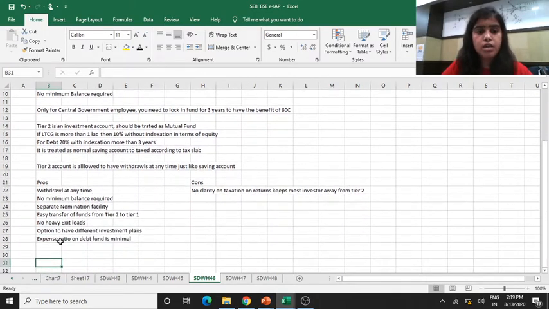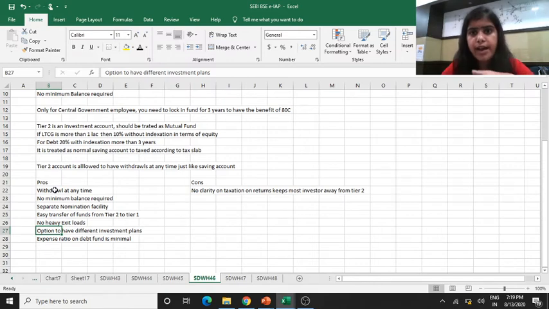What are the pros and cons? Withdrawal you can do anytime, no minimum balance is required, and there are separate nomination facilities. In Tier 1, these things are not possible; the money is blocked till the age of 60. In Tier 2 you can withdraw money anytime. There is easy transfer from Tier 2 to Tier 1, no heavy exit load, and the option to have different investment plans, just like Tier 1. You can go for equity, debt, other investment options. You can have it in Tier 2 also.